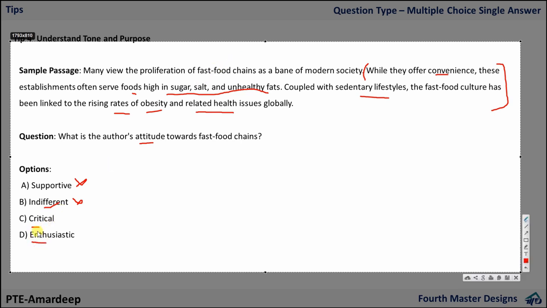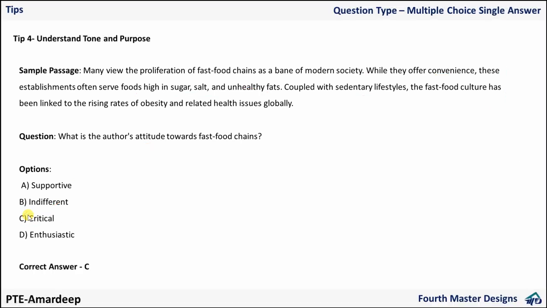So we can eliminate all. And what is the basic theme? So he's talking negatively about fast food chains. So he is what? Critical. I can even go with the elimination approach. I can eliminate all three, and I can do it in this way also. By understanding the tone and purpose, I can go for my third option, that is C. So these paragraphs are simple. My main purpose was to discuss basic rules with you in a very simple way. In the exam, you may not get something simple like that, but yes, these 4 tips have been working for my students, and students have been able to answer questions correctly.